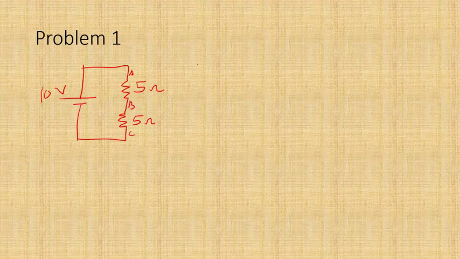First of all, I need to find out I. I is V divided by R1 plus R2, which is 10 divided by 10, which is 1 ampere. Therefore, VAB is I into R1.